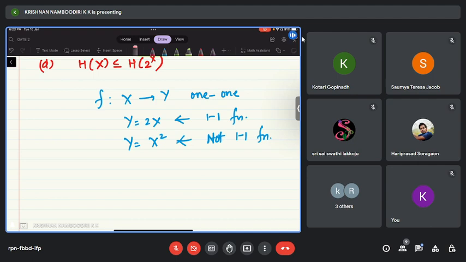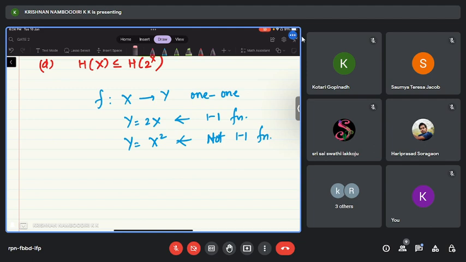If x takes values from the set {1, 2}, then y equal to x square is a 1 to 1 function. But when x takes some other values, -1 and +1, then y equal to x square is not a 1 to 1 function. Or in other words, in general, y equal to x square is not a 1 to 1 function if x takes values from the real line. Agree?